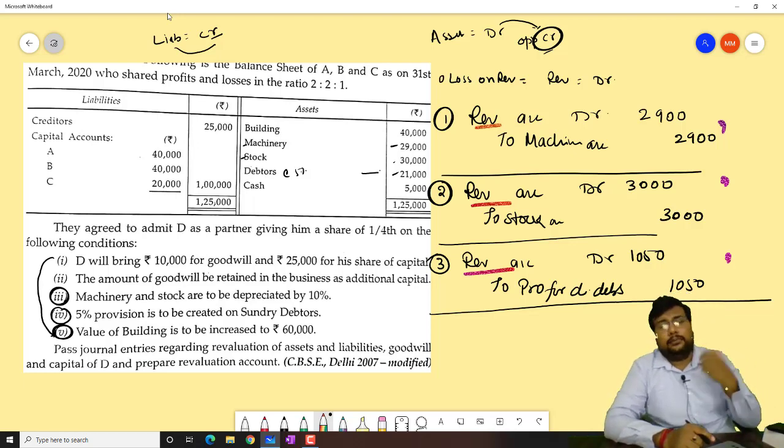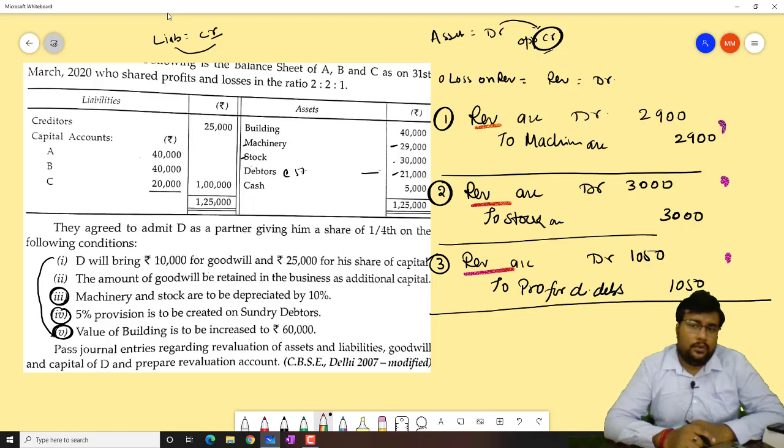So we can pass a compound entry for that, and we know that when the same debit or same credit is present in entries on the same date, then we can pass the combined entry.